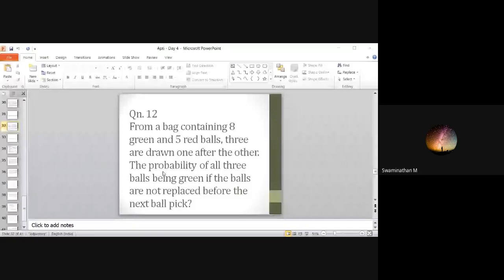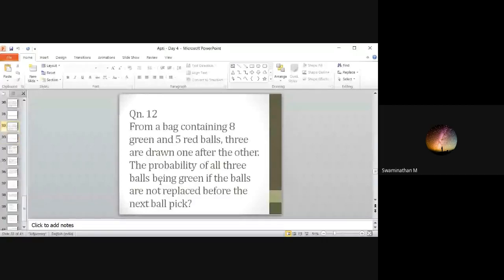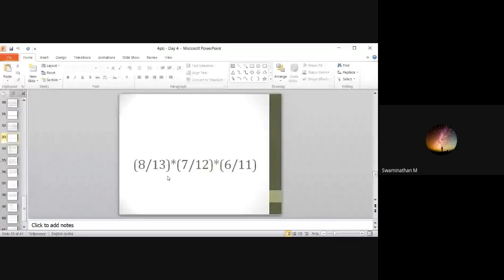The mistake with Harsha's answer is that after taking each ball, the bag also will have 1 ball less. So there are 13 balls first, and the possibility of getting a green ball is 8 by 13. Next time you will have only 12 balls because you are not replacing it, and the green balls will be just 7. The third time there are only 11 balls and the green balls number is 6. Clear? Lot of correct answers. Good.